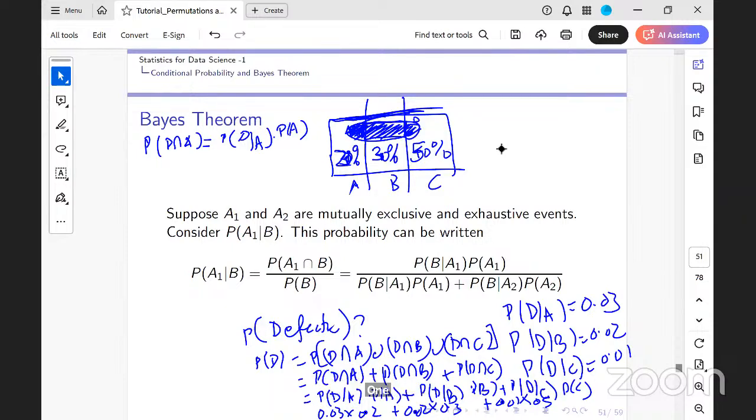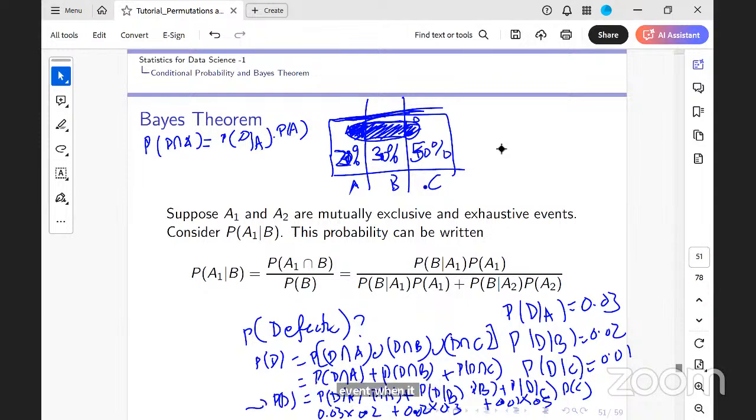So for the probability of any event to be expressed this way, A, B and C should be mutually exclusive and collectively exhaustive. Then this probability of D can be expressed in this way, and this is what we call the law of total probability. Till here, is it clear? The probability of D is given by this.